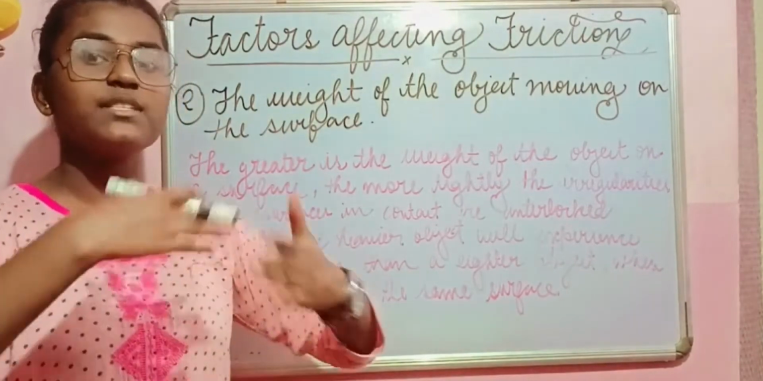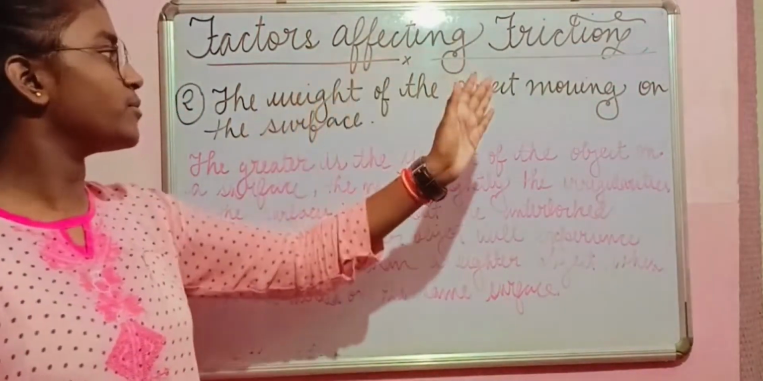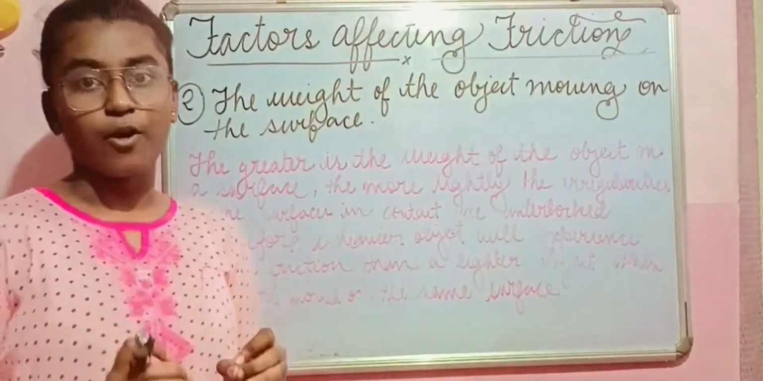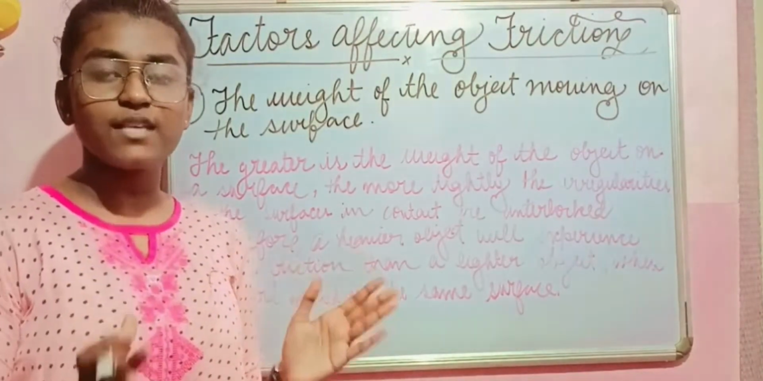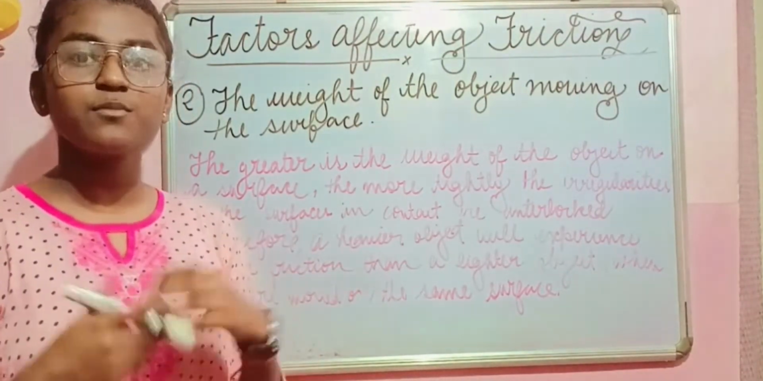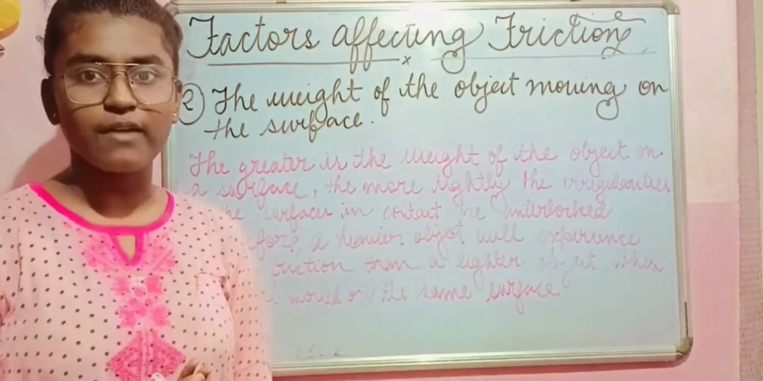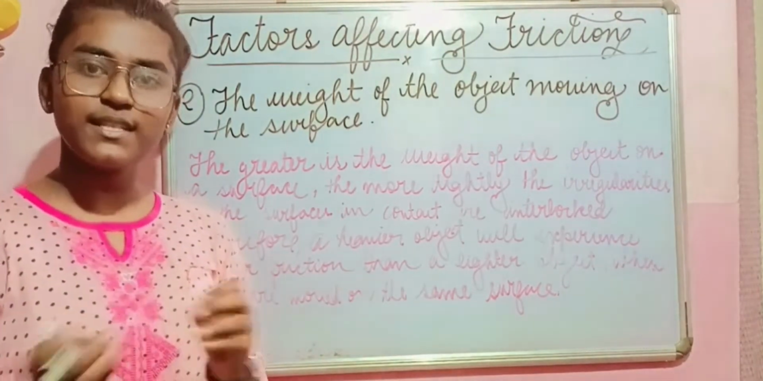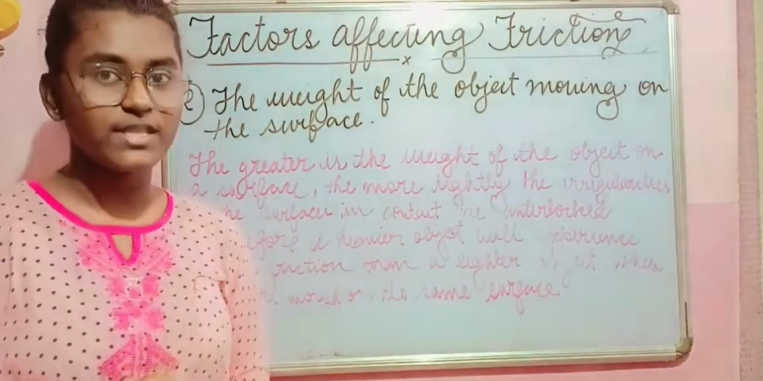And now it comes the second factor, the weight of the object moving on the surface. Now, if the object has greater weight, it will experience more friction, but an object with lighter weight will experience less friction. So this was my whole concept of friction.